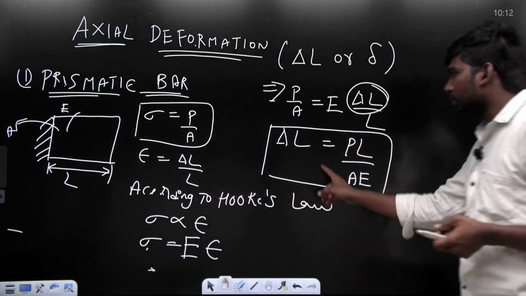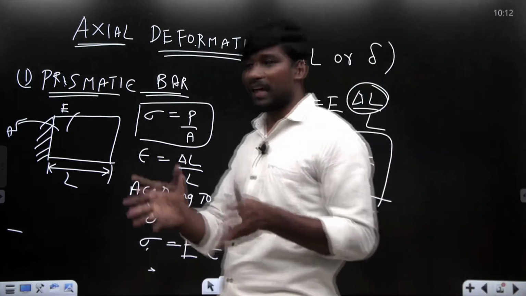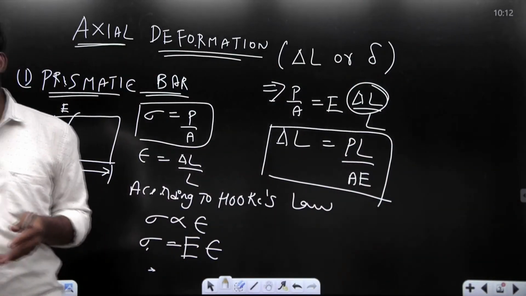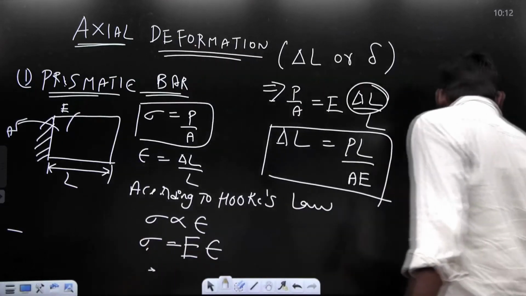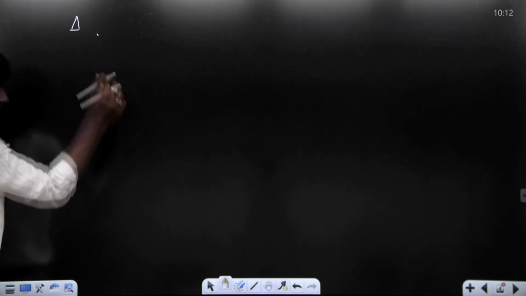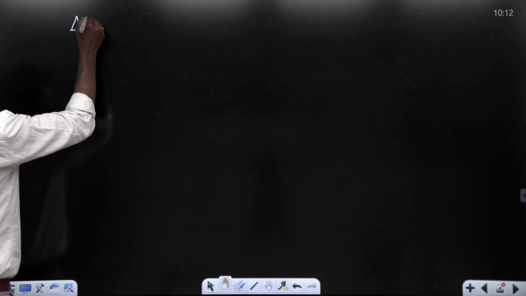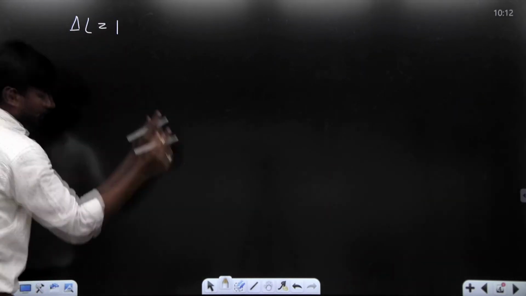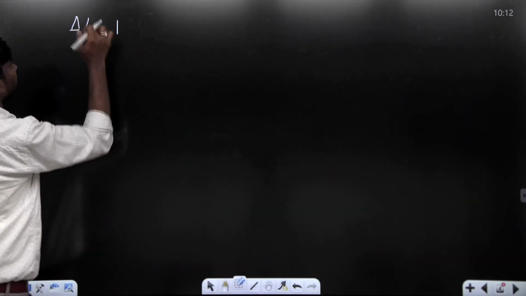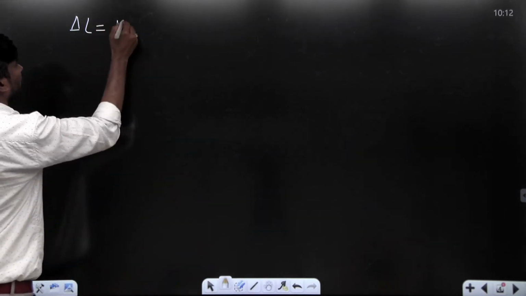Now I will move to the conditions, what are the conditions to use this formula, axial deformation delta L equal to PL by AE.